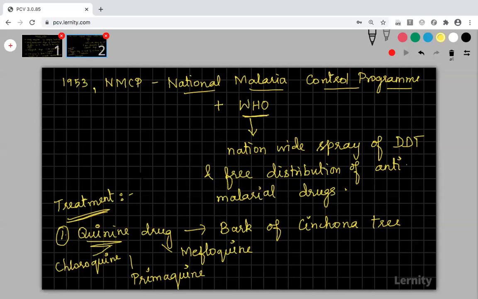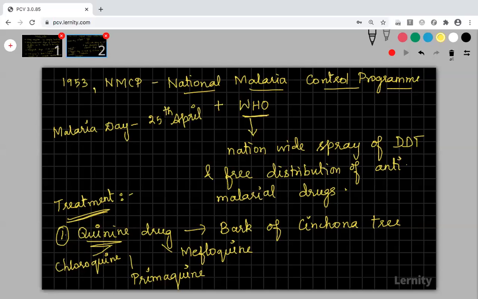Finally, I told you some important days are there in this chapter. So based on that, let me write here. The malaria day is on 25th April.